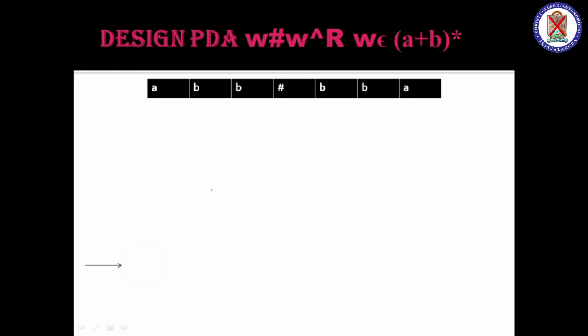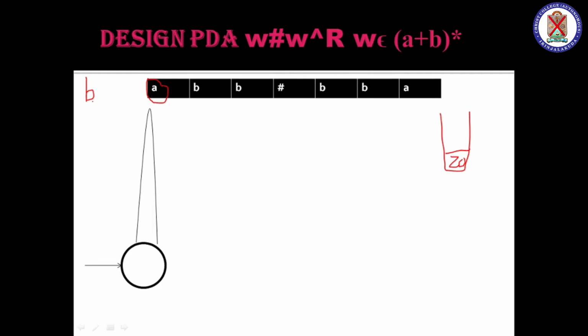So our preliminary concept was what? In the stack, we have only Z0, isn't it? Okay, in the stack we have only Z0. Here I am assuming it as A, starting the string with A, but you can also take a string starting with B. So in every position up to here I can have both A and B, and here it will be the reverse of the string you have assumed up to here. Okay, did you get the idea?